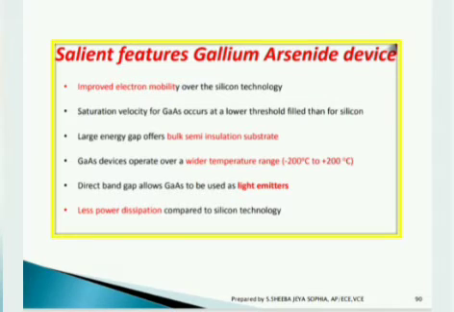And the direct band gap allows GaAs to be used as light emitters, which is one of the major applications in many electronic devices, LEDs. It has less power dissipation compared to silicon technology. Due to these important features, it is used in many real-time electronic applications.